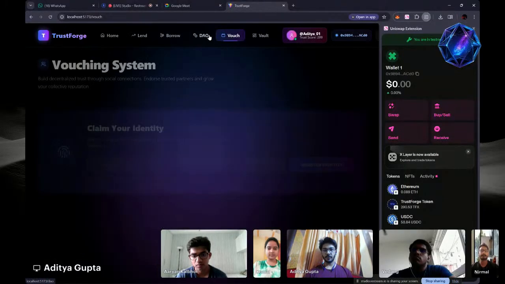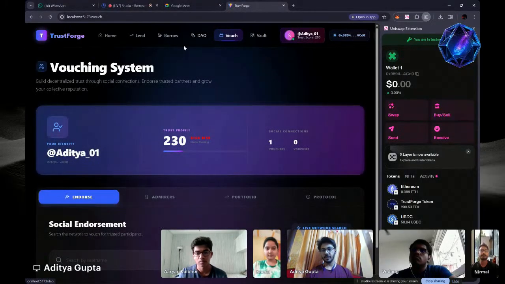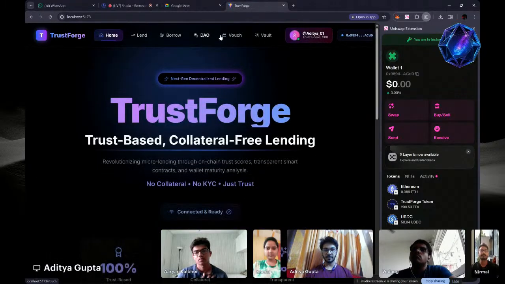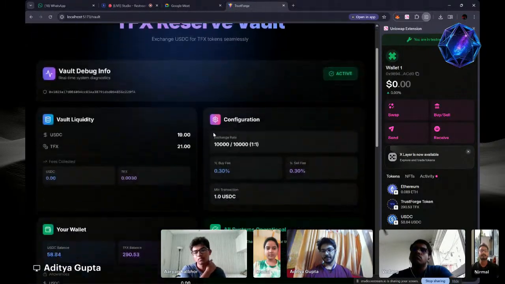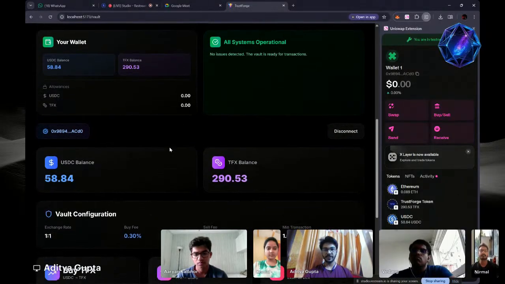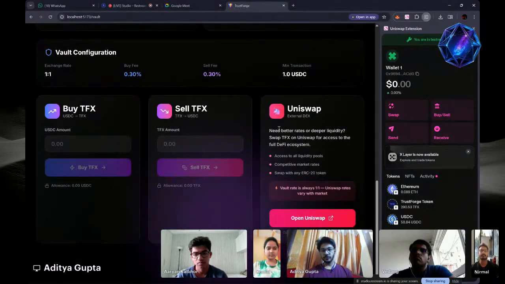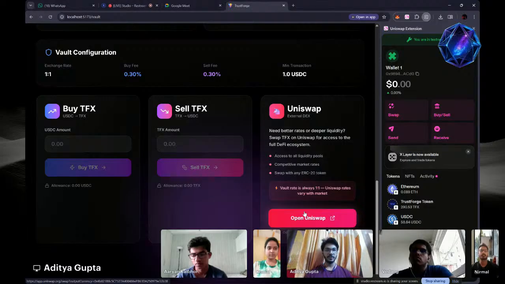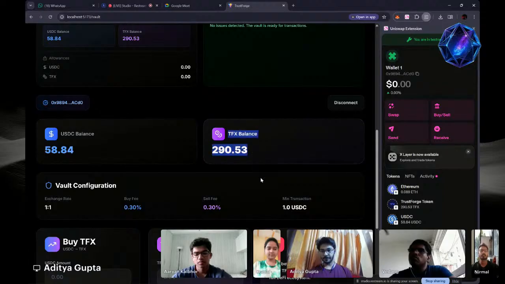So we are using USDC because it's a stable coin, and we are converting that USDC to our TFX token that can be used in the platform. So earlier we were using Uniswap, where the cost of our TFX token was converted according to the market value. It was dependent on both USDC and Ethereum. So yeah, that's what we were doing.